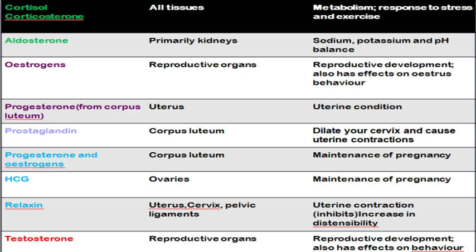Last hormone is testosterone, which is produced from the testis. Again, it will be acting on reproductive organs. And as I mentioned earlier, testosterone has a wide function in providing reproductive development. So these are the list of hormones that you should note. Please have a look at that.